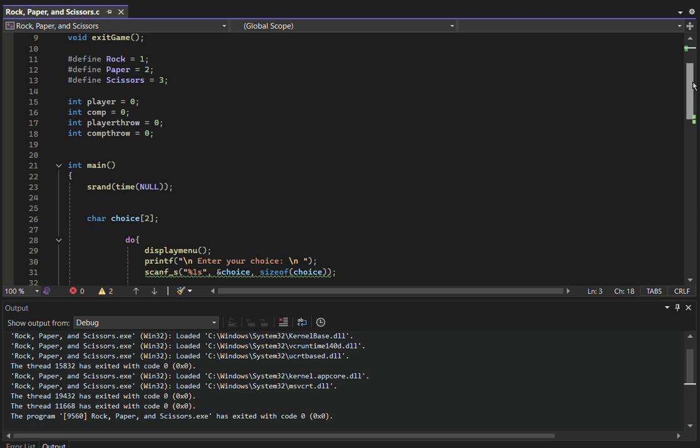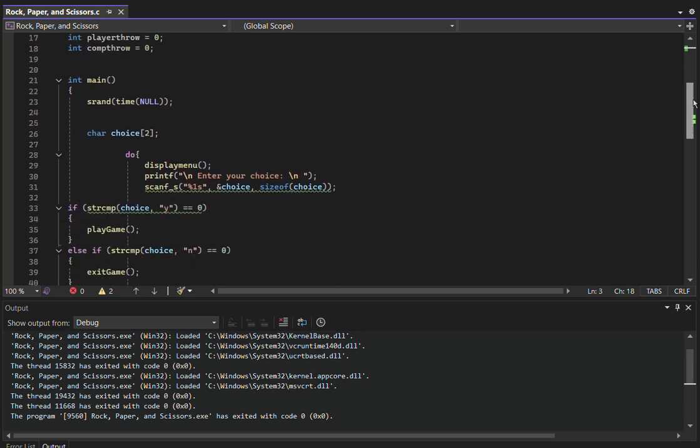Next we have the declaration of the player throw and the computer throw, so that when I need those to execute in the code, the compiler will understand, and they will be declared and in place to allow those functions to work properly when I include them.